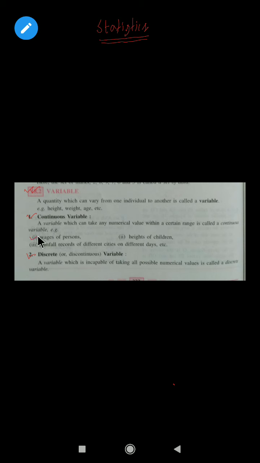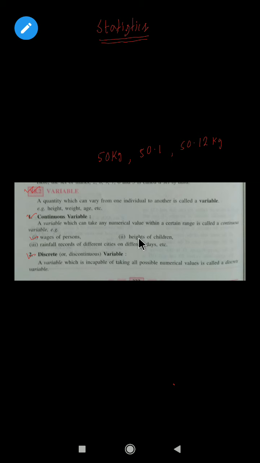Suppose the weight of a person, say 15 kg, 50 kg, 50.1 kg, 50.12 kg. So the weight can take any number: 50, 50.1, 50.12. This type of variable is called a continuous variable.